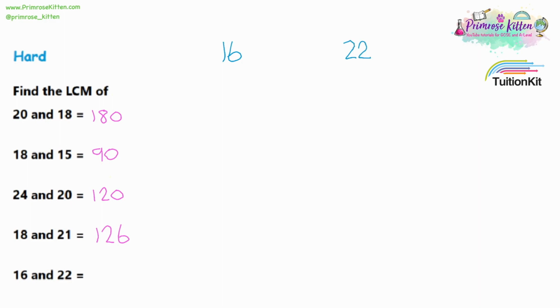Moving on to the final question, we have the lowest common multiple of 16 and 22. And I really don't want to write out the 16 and 22 times tables, so we will do prime factor trees for 16 and 22. 16 could be 4 times 4. Repeating that for 4, 4 would be 2 times 2, and the other 4 would also be 2 times 2. So the prime factors of 16 would be 4 2's. Moving on to 22, only one option here. 22 would be 2 times 11, and both of those are prime numbers.